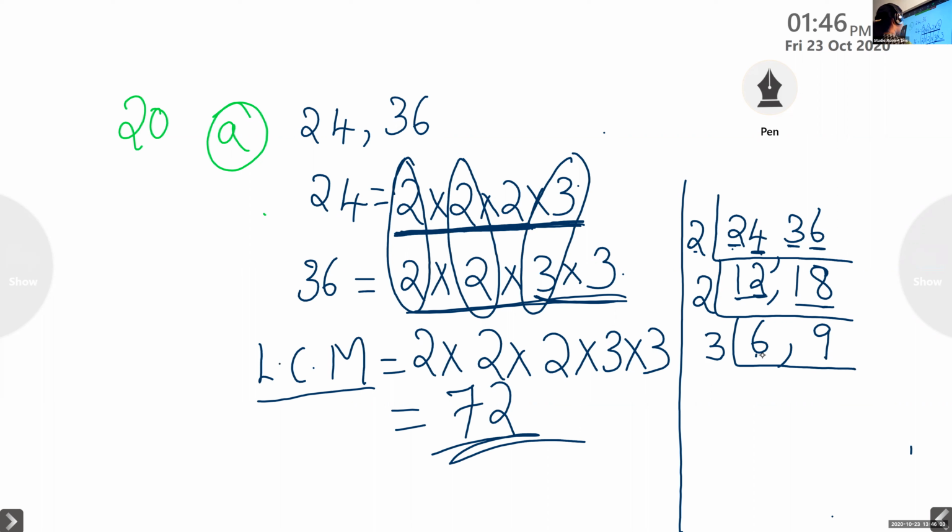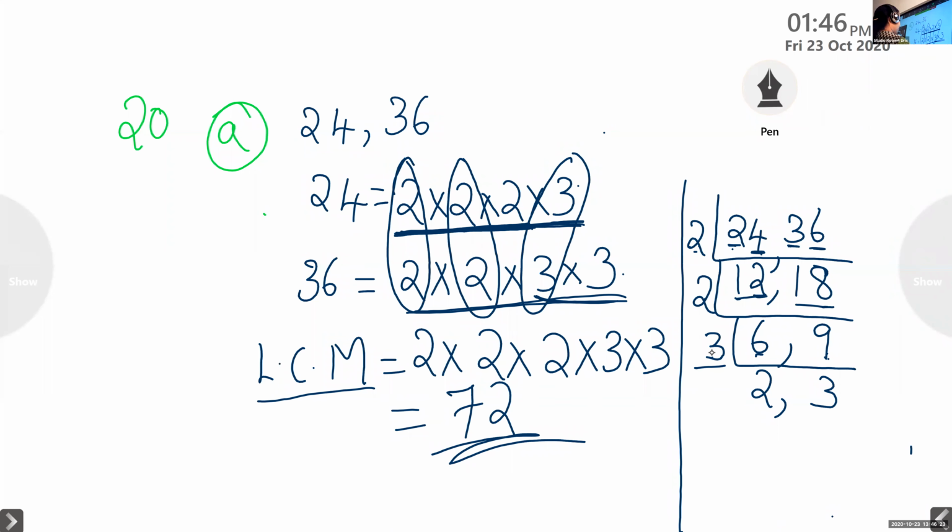Now here 6 and here 9. We cannot divide 9 by 2, so we are taking 3. 2 times 3 is 6, 3 into 3 is 9. Okay, children, if we want to find out the HCF, we will stop here: 2 into 2 into 3 only.